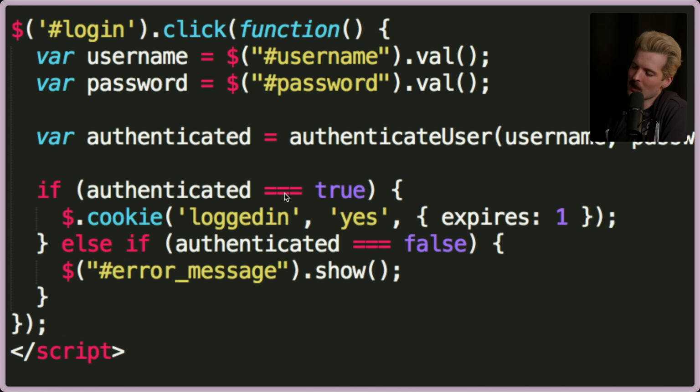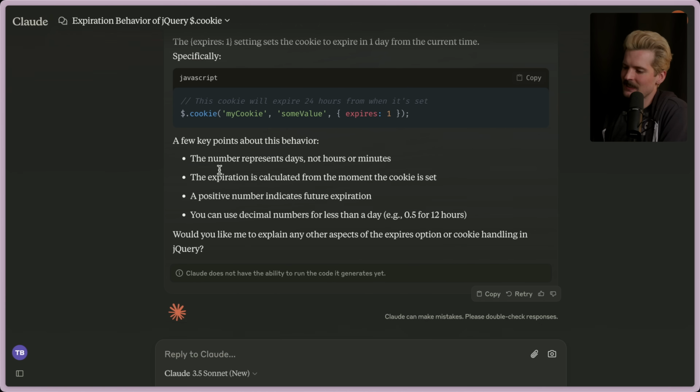If authenticated equals true, $.cookie, logged in, yes. They instantly set a cookie on the client side to know that you're logged in, which means if there is any server code that is being blocked here, it's only checking logged in yes on the client side. And it expires almost immediately too. What does expires 1 even do? The number represents days, not hours or minutes in the expires on jQuery.